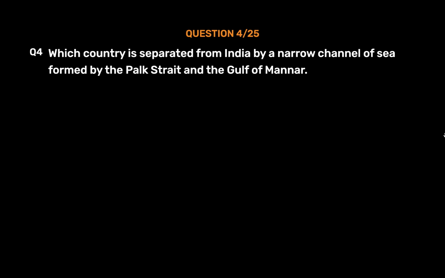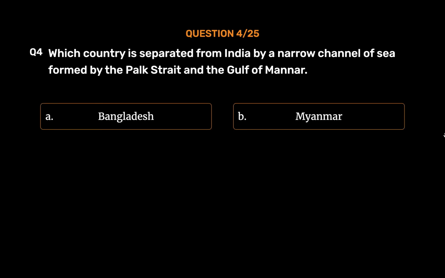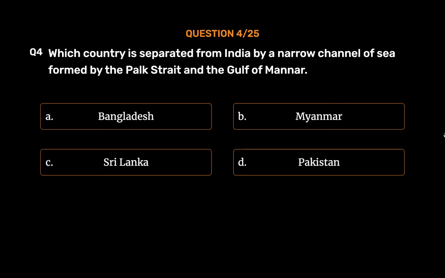Question number 4. Which country is separated from India by a narrow channel of sea formed by the Palk Strait and the Gulf of Mannar? Option A. Bangladesh. Option B. Myanmar. Option C. Sri Lanka. Option D. Pakistan. The correct answer is Option C.